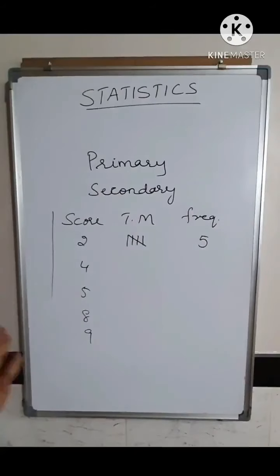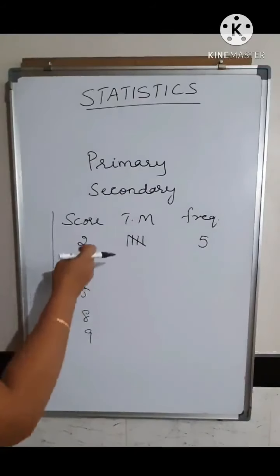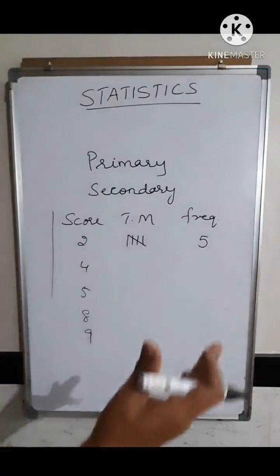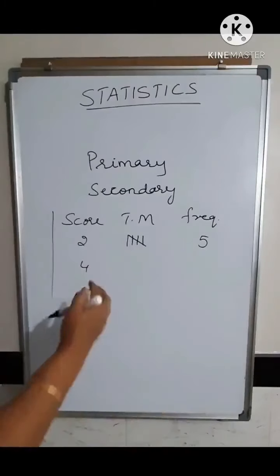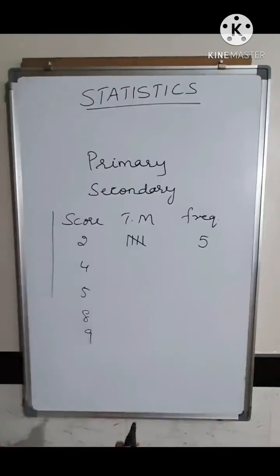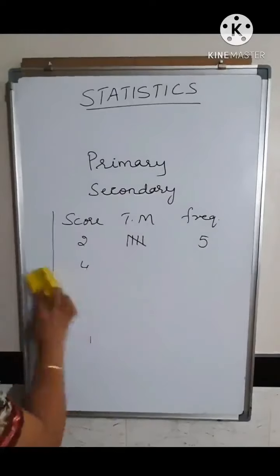Now suppose you have many scores, 50 to 60 scores, and each score is different. You cannot keep on writing all the scores here; you will need 2 to 3 pages to write them together. In such a case, you see what is the highest score and what is the lowest score, and you divide those scores into small groups. Those small groups that you get, you call the class interval.